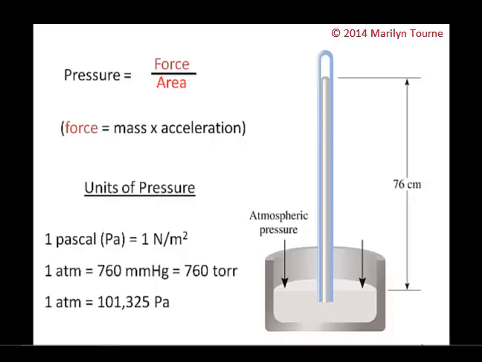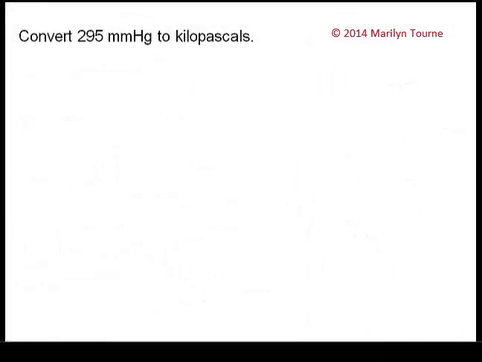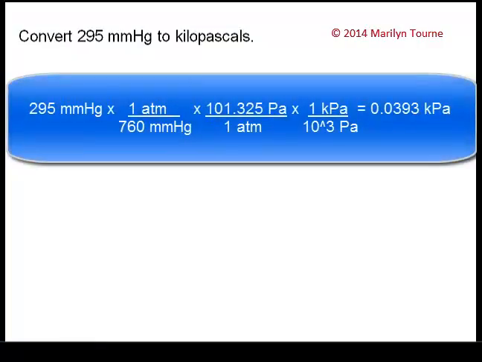Next thing I want to talk about are the gas laws. Before we go on to talk about the different gas laws, I want to do a quick problem. Let's convert 295 millimeters of mercury to kilopascals. What you would do is set it up like a dimensional analysis problem. So we know that 1 atm is equal to 760 millimeters of mercury, so we put the 760 on the bottom to cancel it out.